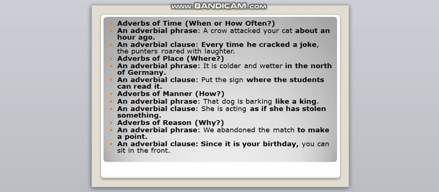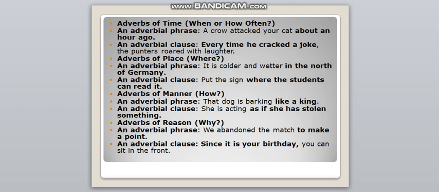Adverbs of manner. It talks about how. That dog is barking like a king. Adverbial clause. She is acting as if she has stolen something. So there is a difference. Now you can see the difference between the phrase and the clause over here, children.